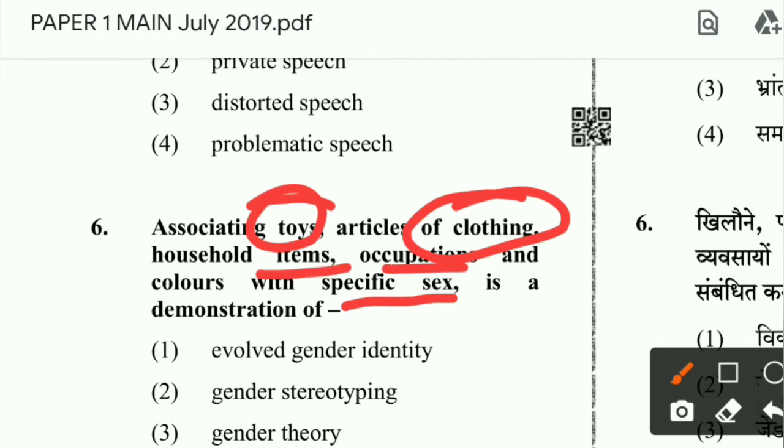You are saying that boys should play with this type of toy, girls should play with that type of toy, girls should not wear this, boys should not wear that. This type of thing is a type of gender stereotyping. Remember this, because you are doing a prejudice that boys should not do this, girls should not do that, based on their sex. So it is a gender prejudice, or we can say gender stereotyping.